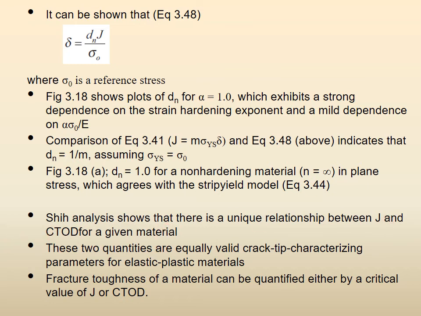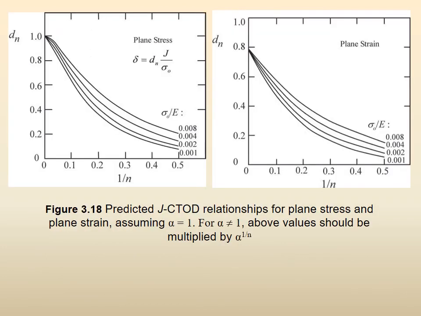The two quantities are equally valid crack tip characterizing parameters for elastic plastic materials, right? J and CTOD are both valid for elastic plastic materials. And fracture toughness of a material can be measured either by a critical value of J or a critical value of CTOD. Critical J is fracture toughness, critical CTOD is fracture toughness. Right? So this discussion is okay, but let us see the graph and the diagram that they were talking about.